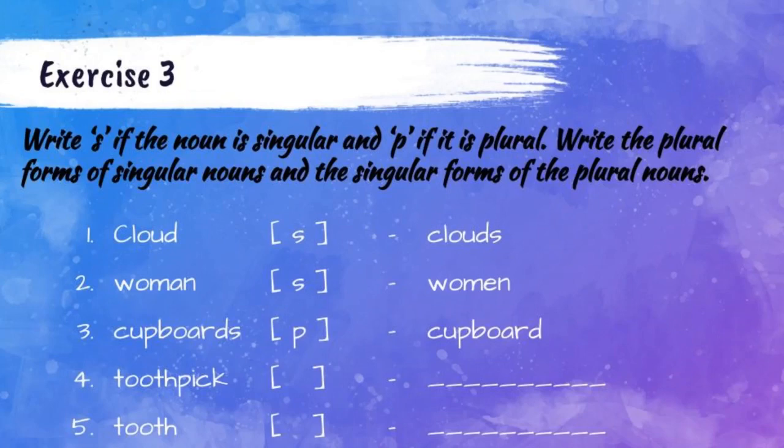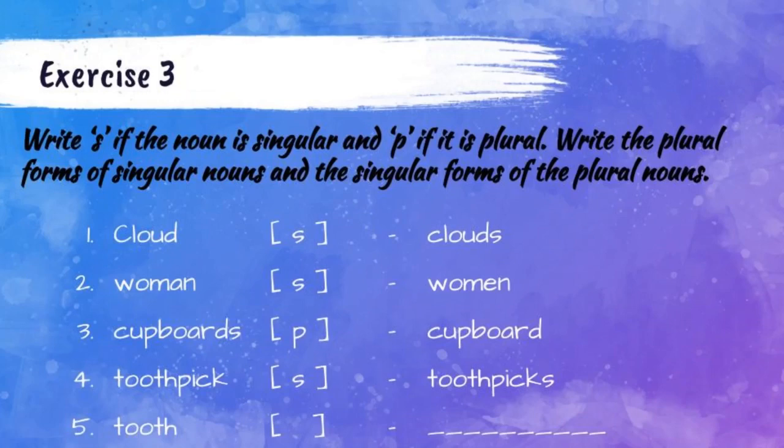What is the fourth one? Toothpick. So we are talking about just one toothpick. So it is a singular noun. So inside the box write the letter S. Afterwards write the plural form of toothpick. So toothpicks, we have to add S. Toothpicks. Okay, let's move to the fifth one, tooth.